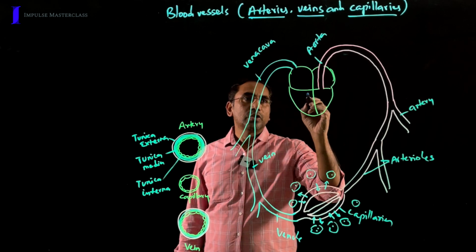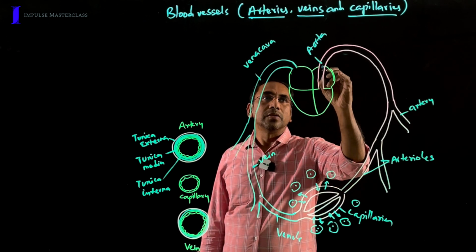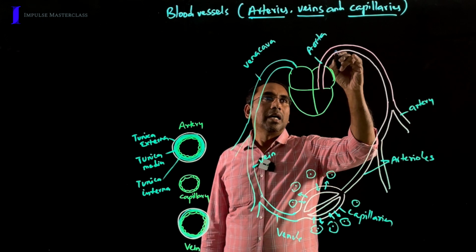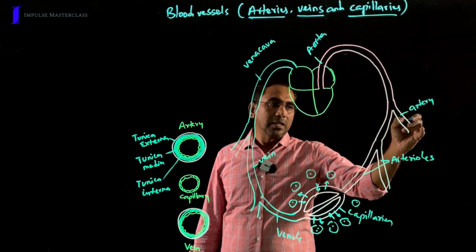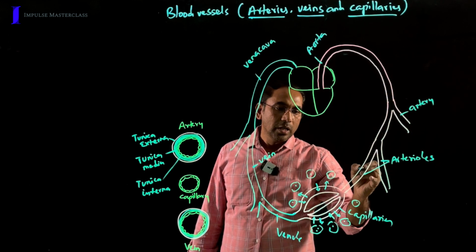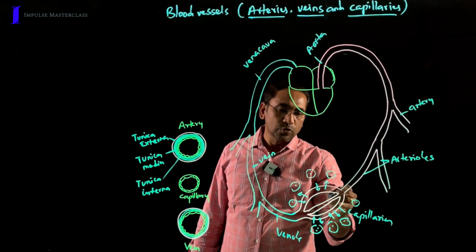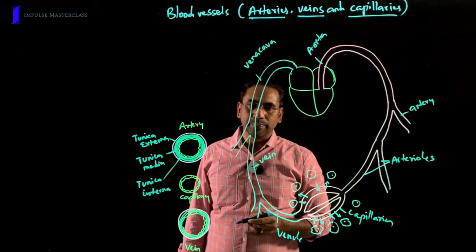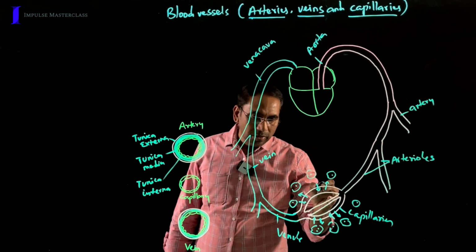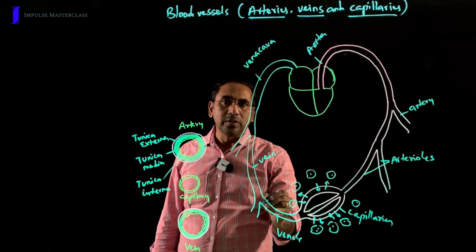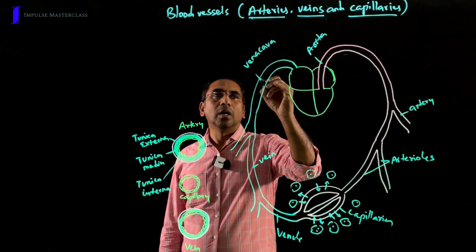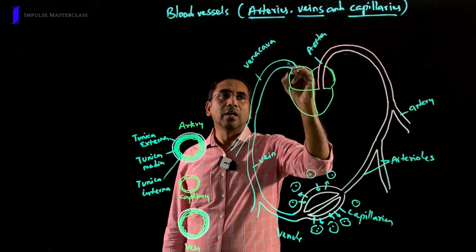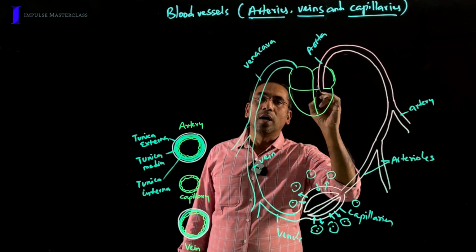The largest vessel arising from the heart is the aorta, and this aorta on its way breaks up into small branches called arteries, arterioles, and finally into small branches called capillaries. These capillaries again join together to form small branches called venules. Veins together open into the largest vein called the vena cava, which finally opens into the heart.